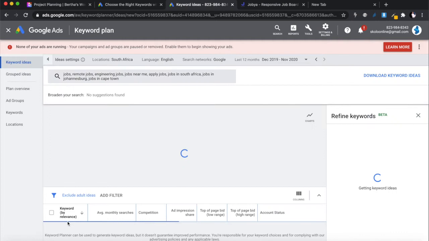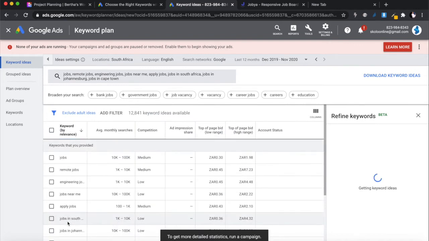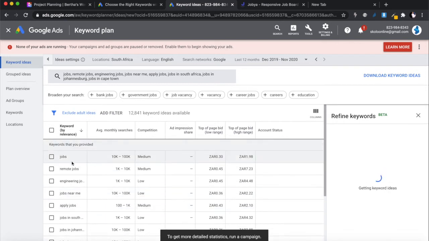And this is an iterative process. I'm doing this once off just to show you, but it's an iterative process. You could do it once and you don't find enough, and then you go and do it again, and you do it again. So you can see for jobs, if you just put in the word, just the keyword job, it's between 10 and 100K.